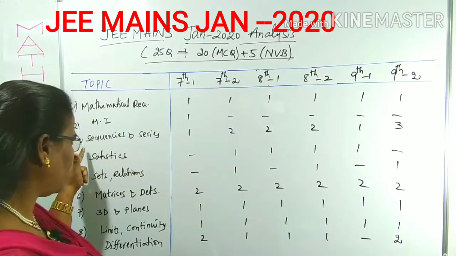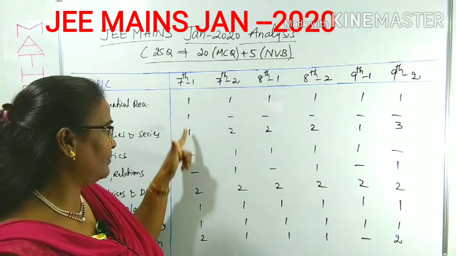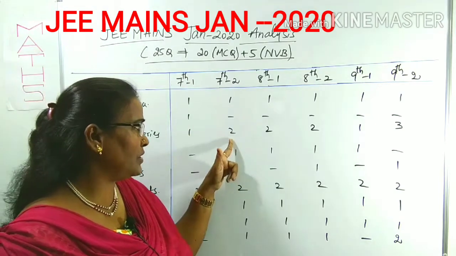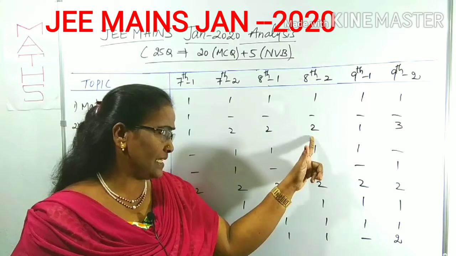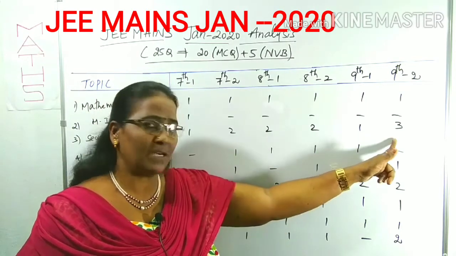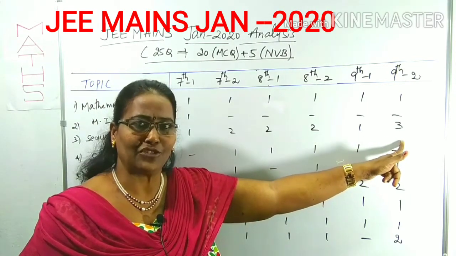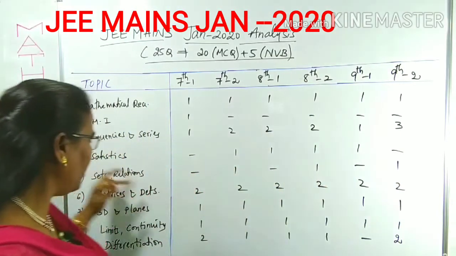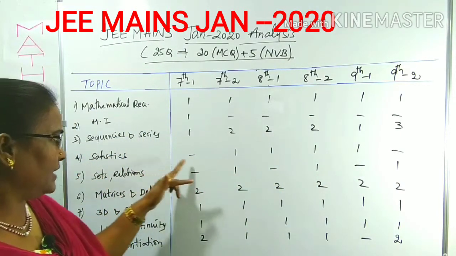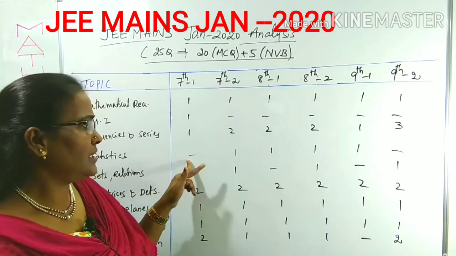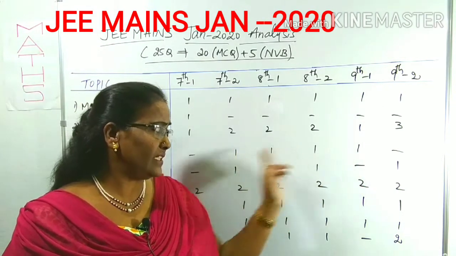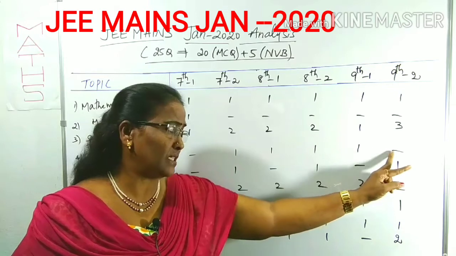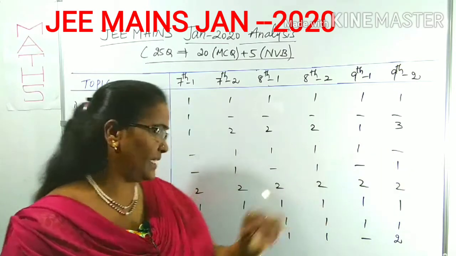Now look at the next point. Sequences and series: 7th first shift 1 question, second shift 2; 8th first shift 1 question, 8th second shift 2 questions; 9th first shift 1, but the 9th second shift has given 3 questions. Now come to statistics. In the 7th first shift, no question. From the 7th second shift to the 9th first shift, each shift 1 question, but none in the 9th second shift, right?